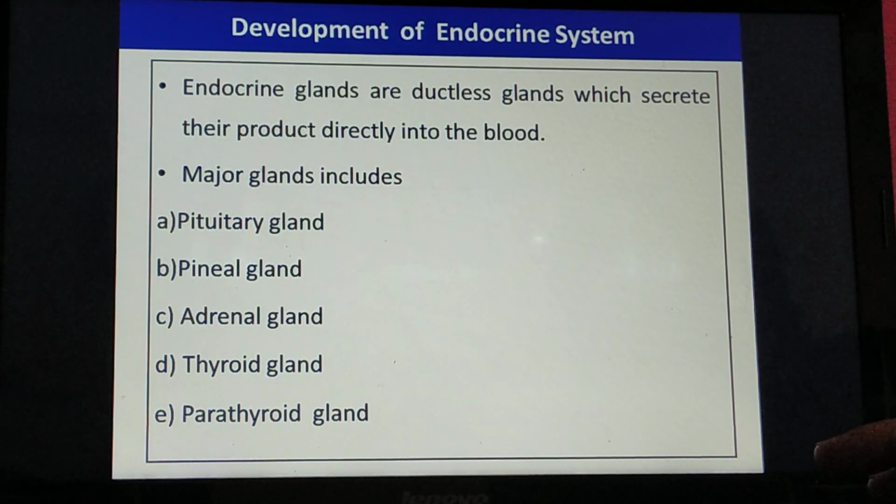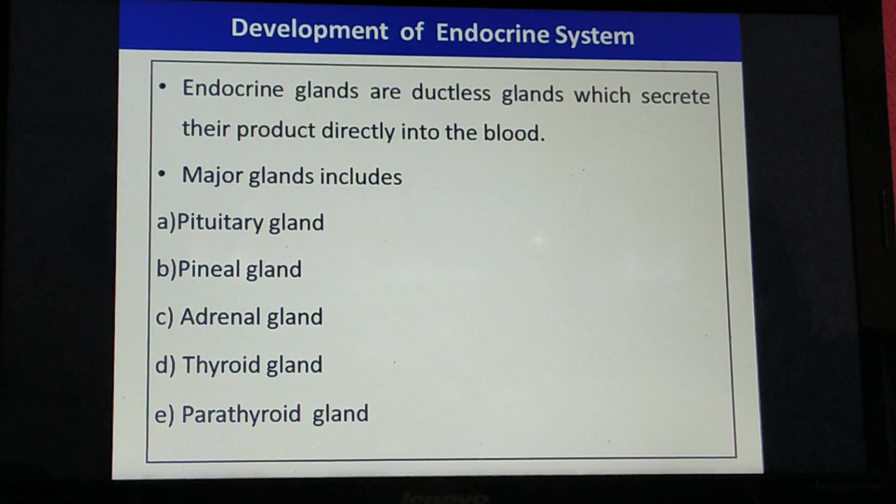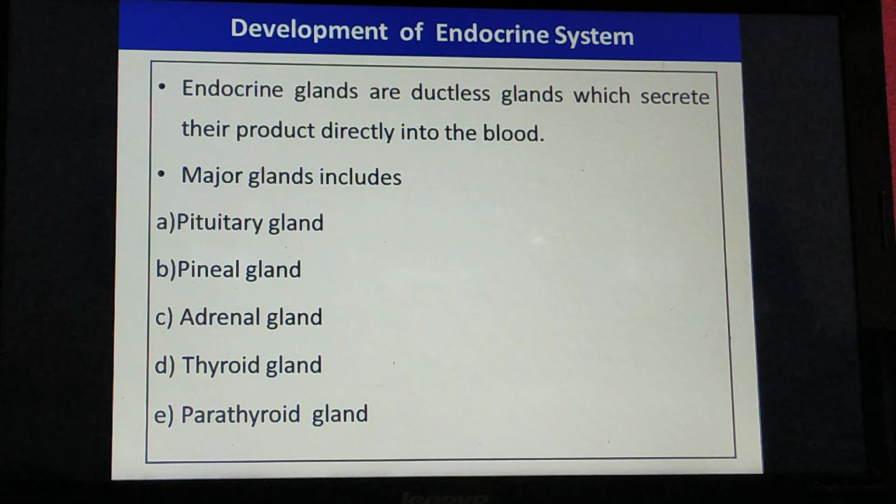The endocrine glands are the ductless glands which secrete their product directly into the blood. These glands secrete their product through the blood and reach the target organ. They attach to the target organ through the specific receptor and then exert their action.